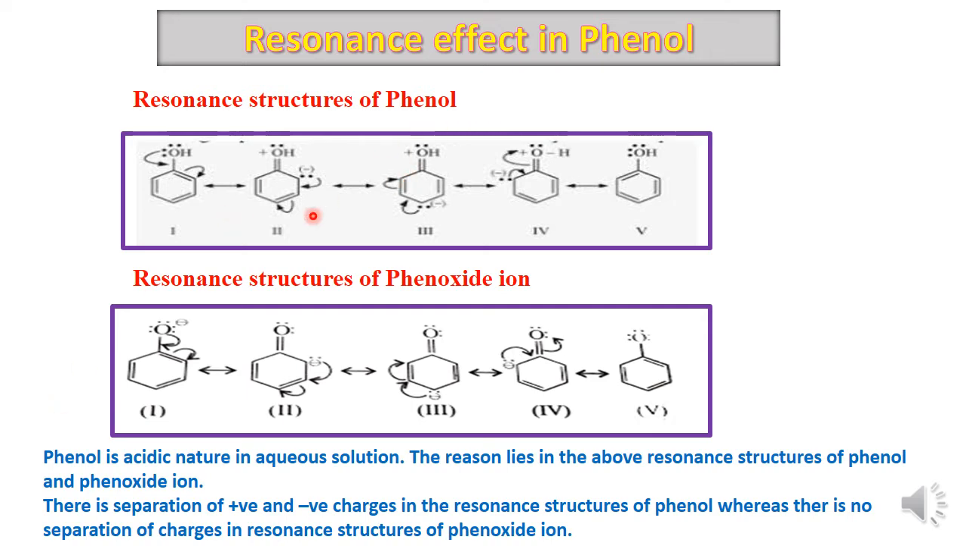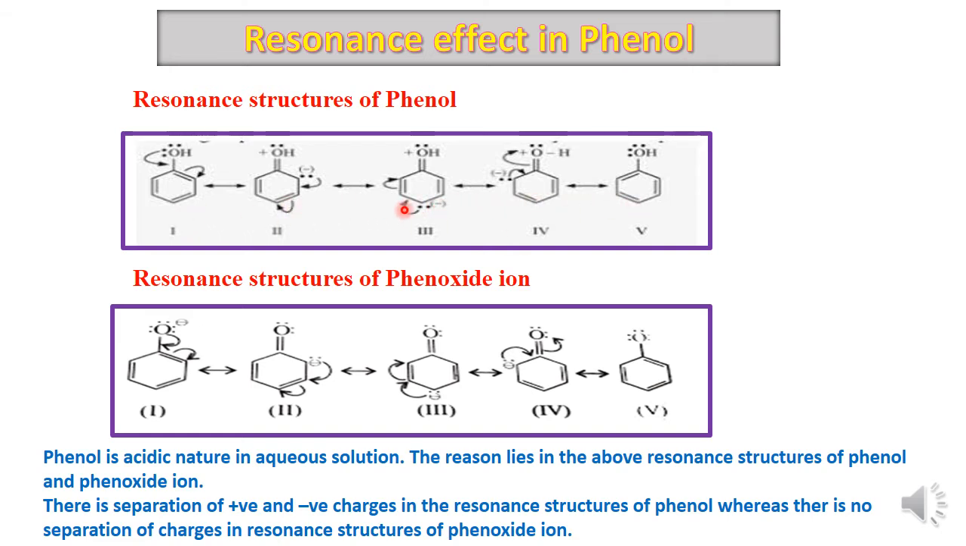So here we have drawn the various resonance structures for the phenol. We know that in case of phenol, the OH group is present, which is directly attached to the benzene ring, and this OH group is an electron releasing group. So the lone pair present on the oxygen can be released, and the pi electrons on the benzene ring get delocalized over the benzene ring, and therefore we get different resonance structures.